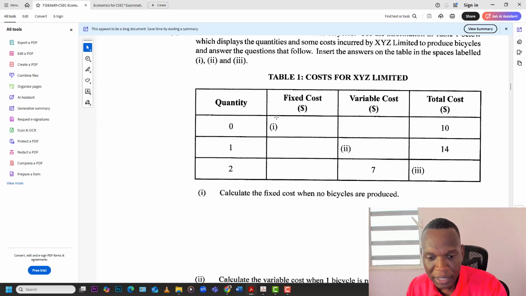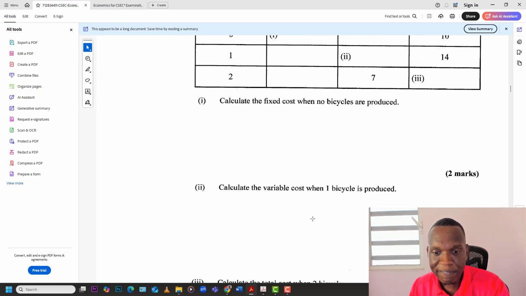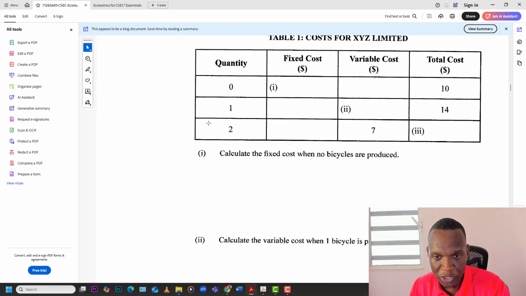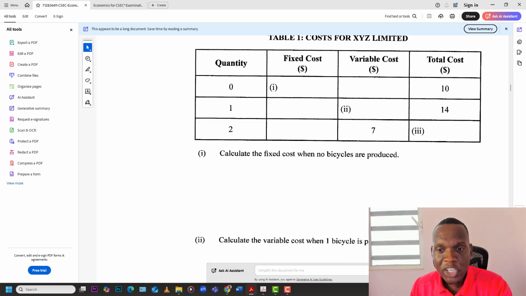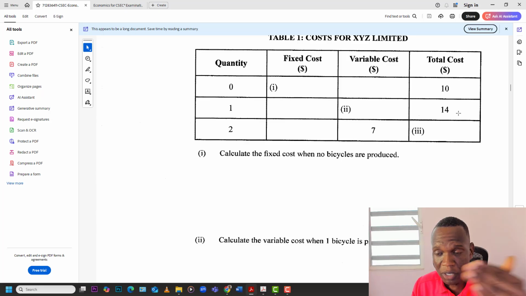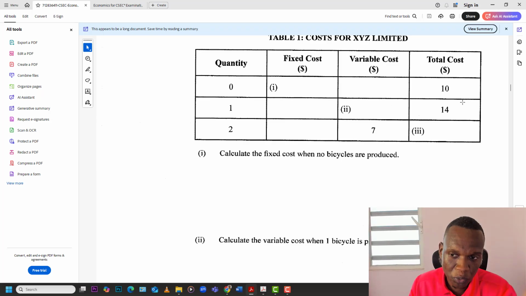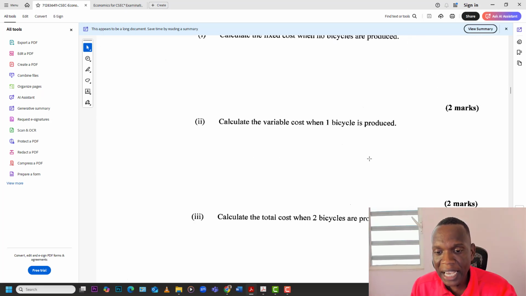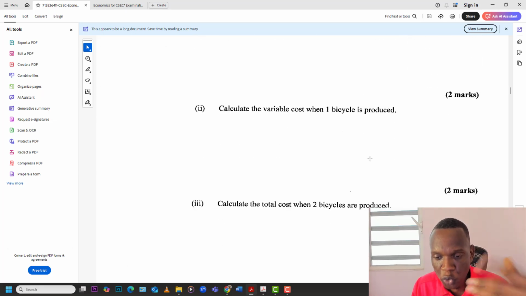The second one is asking us to calculate the variable cost when one bicycle is produced. So based on what happened here, we already know fixed cost is $10. So if total cost is 14, it must mean then that the difference, the variable cost, would be 4. Because 14 minus 10 leaves us with 4. Because fixed cost plus variable cost equals total cost. You do the maths backwards, you have the 14, you take away the 10, the 4 you're left with is the variable cost.